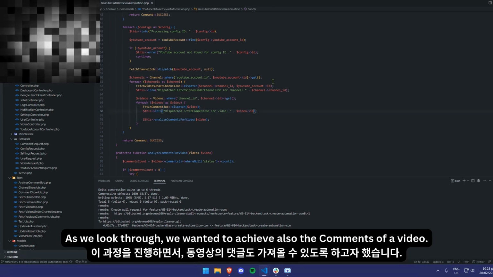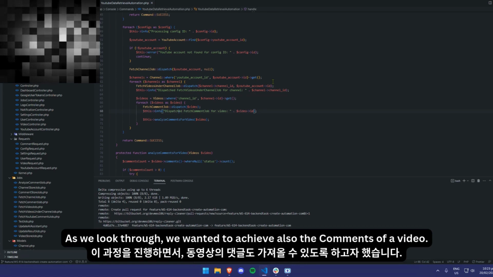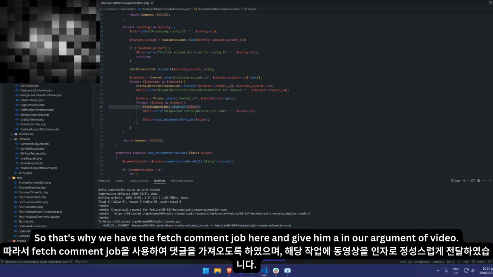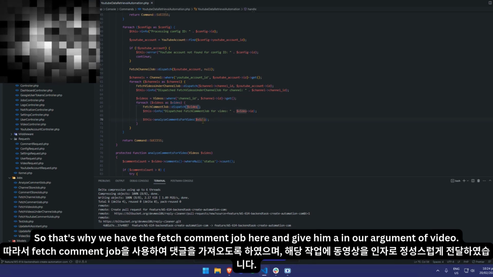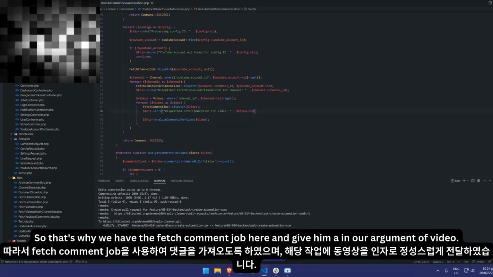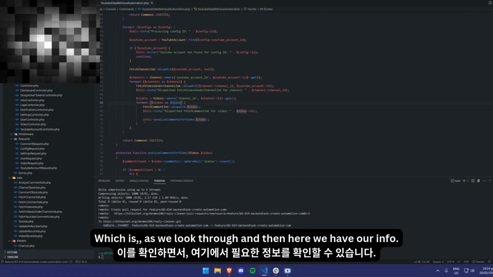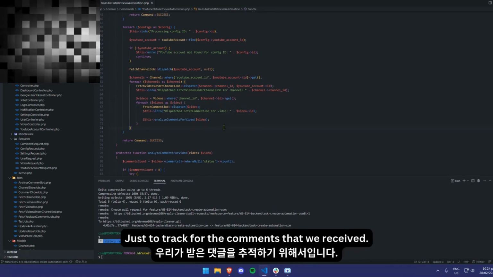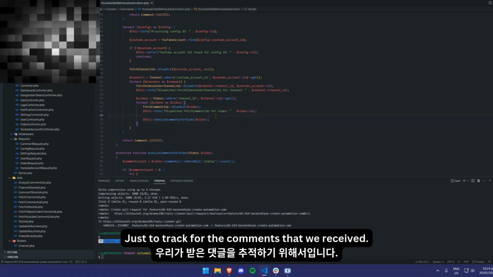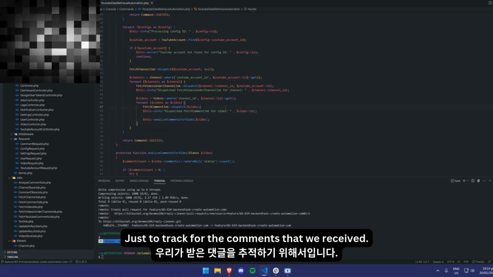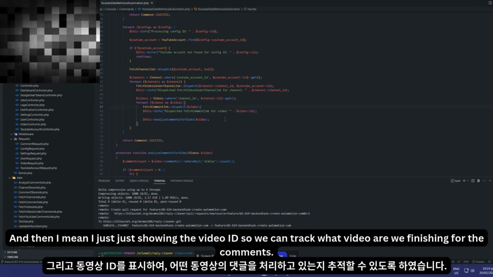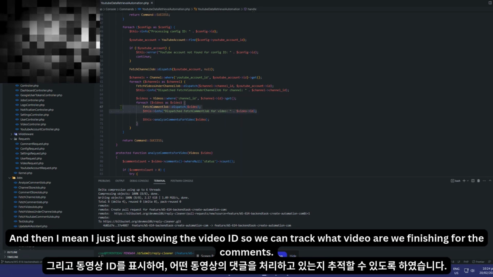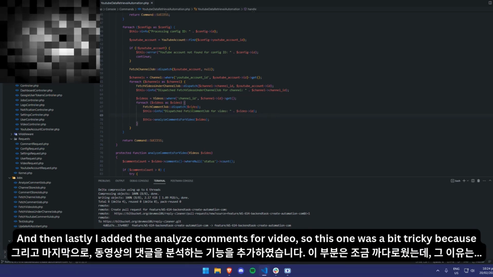As we loop through, we also wanted to retrieve the comments of a video. That's why we have the fetch comment job here, and we give it our argument of video, as we loop through. Then here we have our info just to track the comments that we receive, just showing the video ID so we can track which video we are fetching the comments for.